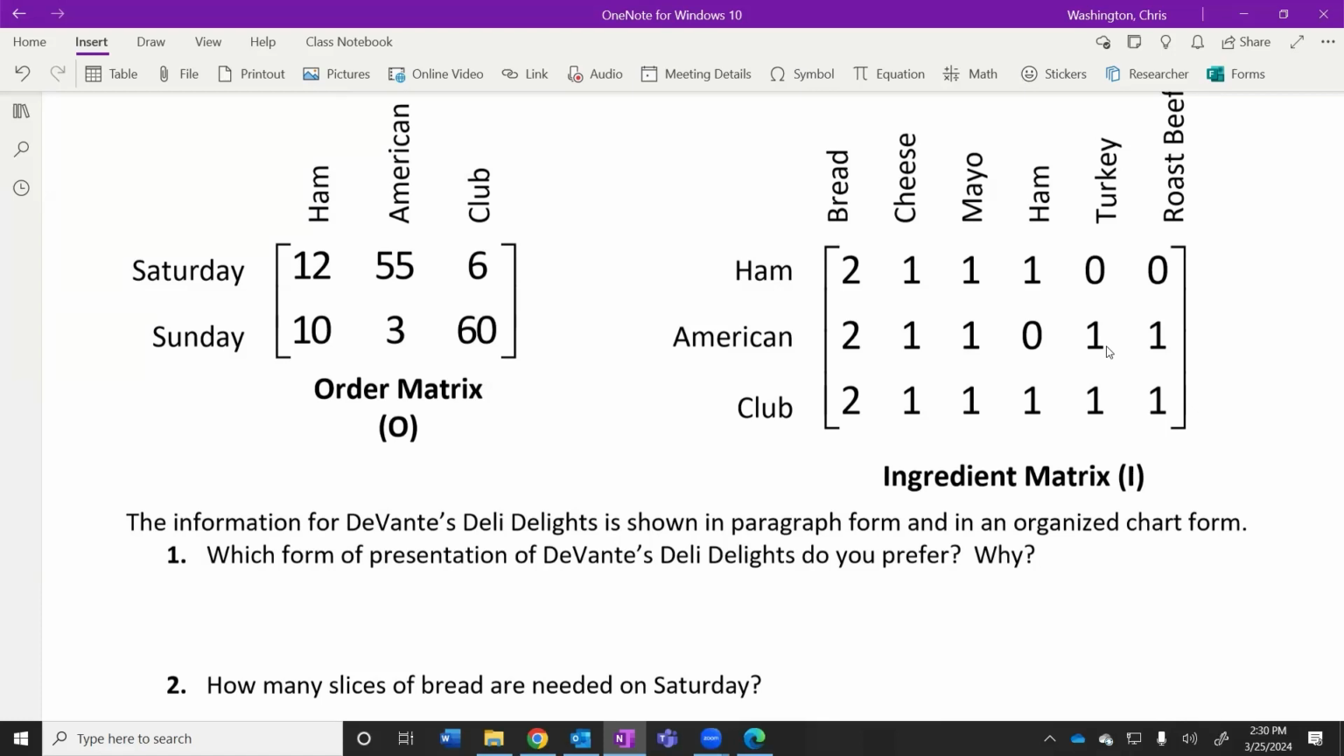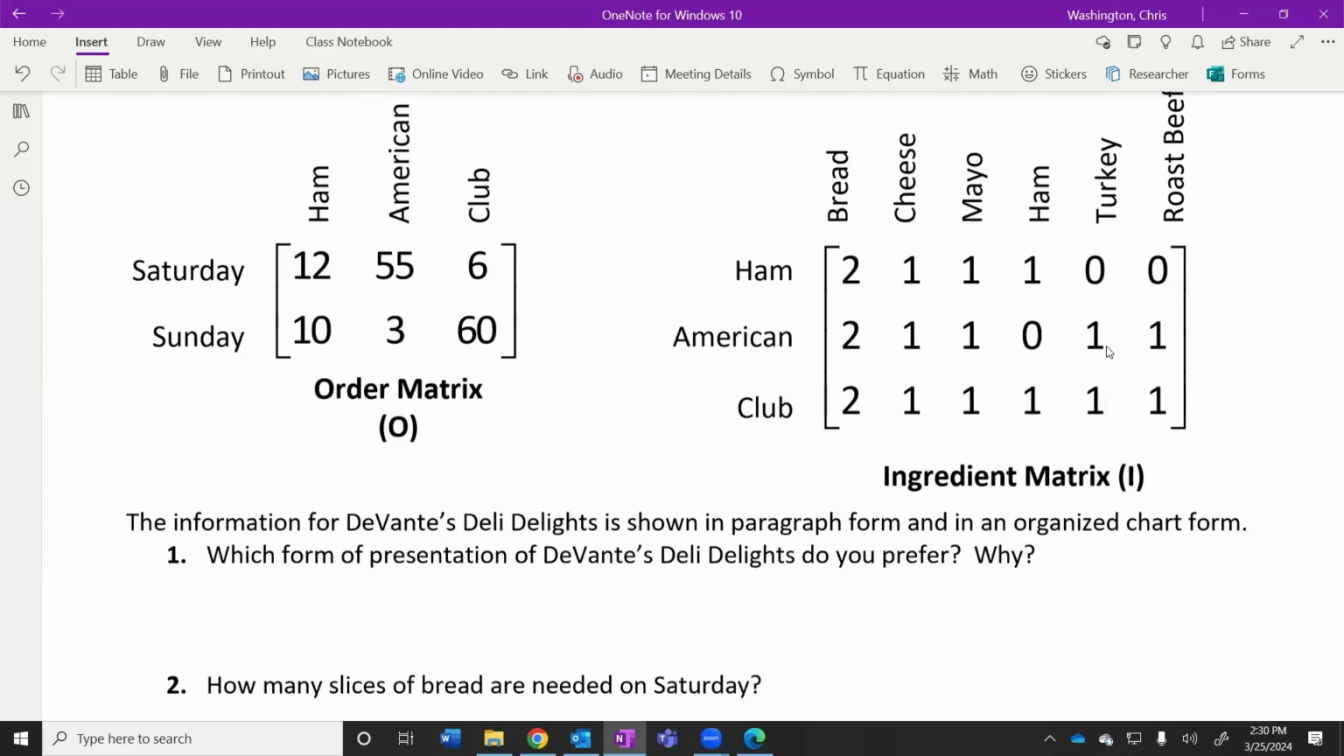What if we had more than 3? What if we had 6 sandwiches? Not just 3 sandwiches, but 6. How hard would that be to organize in paragraph form? It's going to be really hard to start pulling that information out of those paragraphs. But using our matrices here, it's going to be easier to see those things, especially if we're open more days a week, if we have more types of sandwiches.